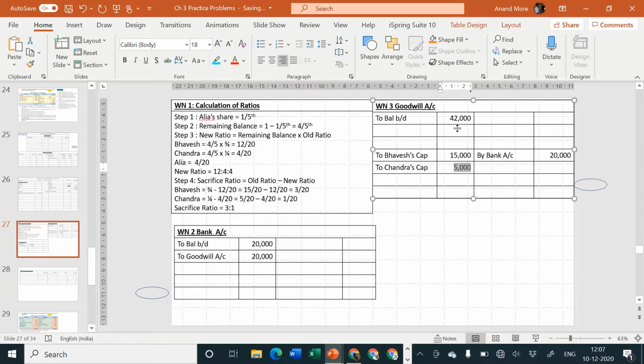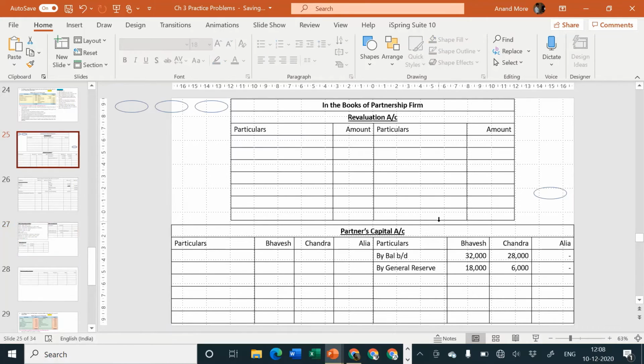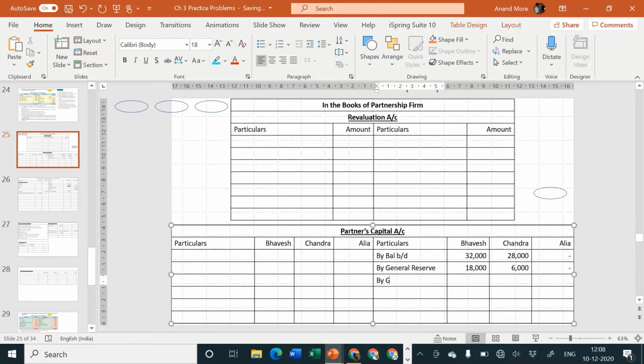Sir, but that 42,000 is still pending. Yes, I am coming to that. But first of all, complete the adjustment of cash brought in by the new partner towards goodwill. There are two entries, cash or bank account debit to goodwill account, that is completed, and then goodwill account debit to old partners capital account in their old profit sharing ratio. So I'll consider old partners capital account credit side by goodwill. Amount is how much? 15,000 and 5,000. Alia obviously will be considered as dash.